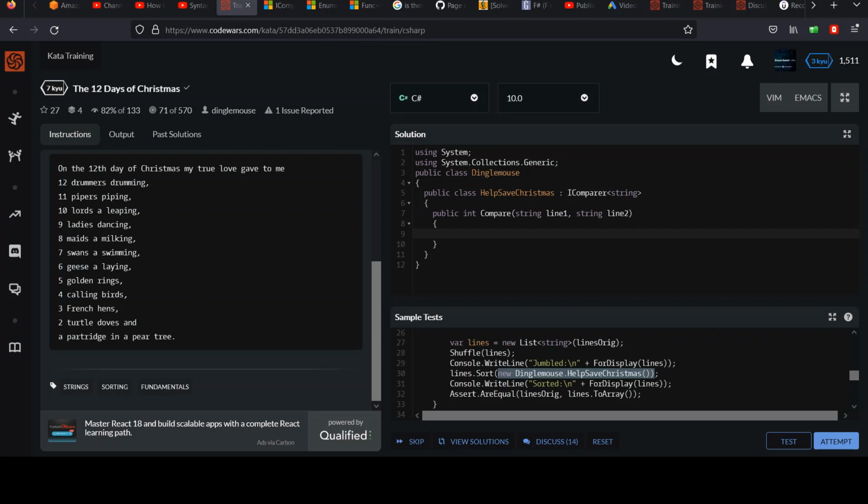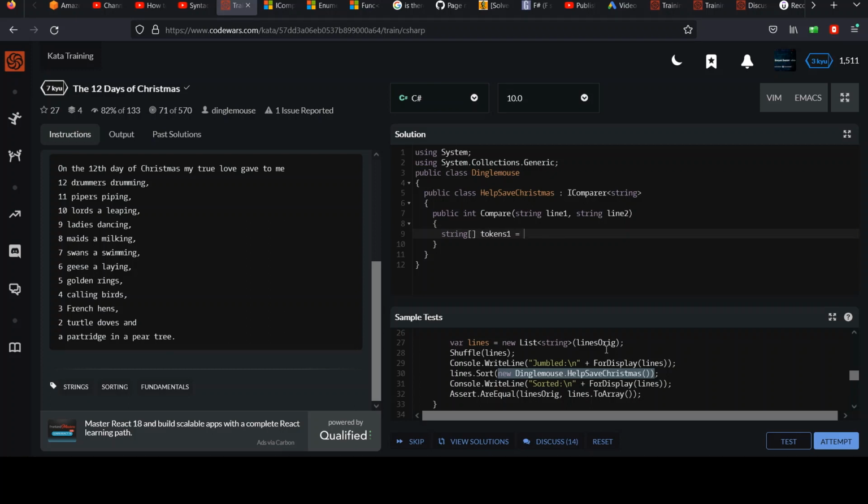Now what I want to do then is, for my algorithm, I'm going to convert the strings into a bunch of tokens, right? They're separated by white space, and I can say string, let's call it tokens1, and I'm sorry, this should be an array because we're going to use string split.